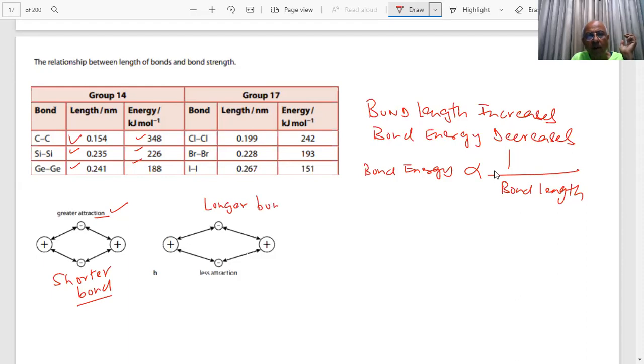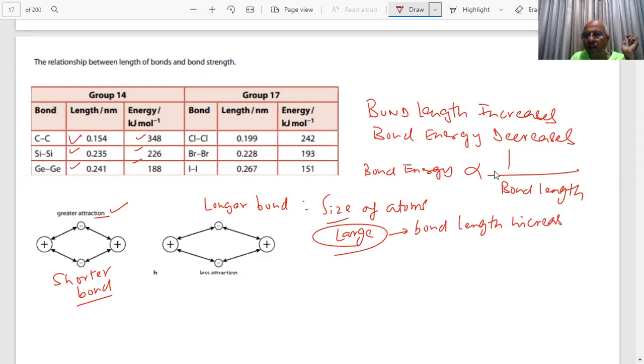Longer bond will depend on the size of the atoms. If the size of the atoms is large, then what happens? Bond length increases. Bond length increases, students, and therefore the bond energy will decrease. Bond energy decreases.